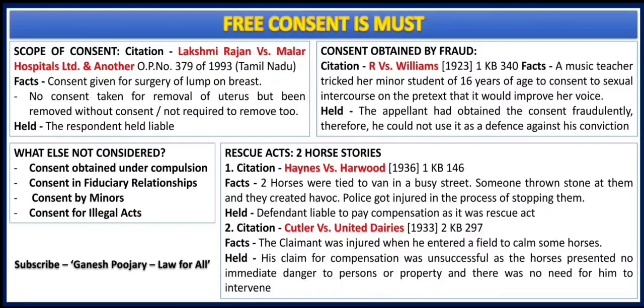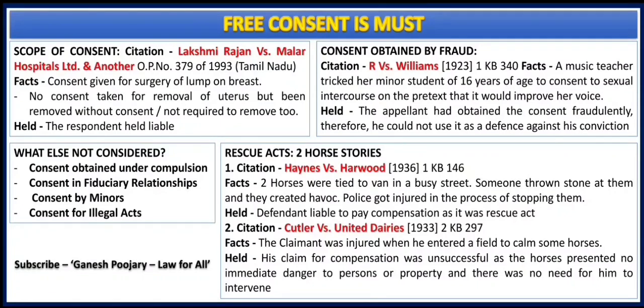While we discuss consent obtained by fraud as an exception to Volenti Non Fit Injuria, we also should know a few other things which are not considered, like consent obtained under compulsion. If you are compelled by some situation to do or agree to something, that is not considered free consent, that becomes compulsion.